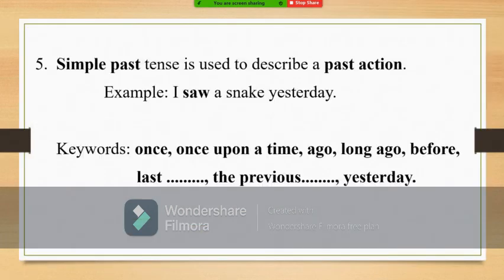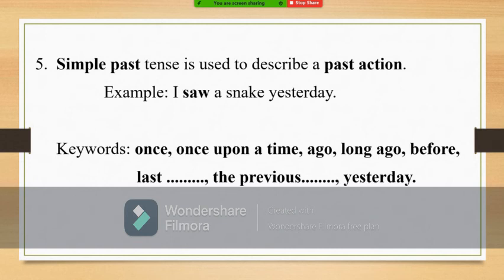Simple past. Simple past tense is used to describe a past action. Any action which happened earlier or in the past should be expressed only in simple past, provided it must be a single action. That is the point. Simple past tense is used to describe a single past action.